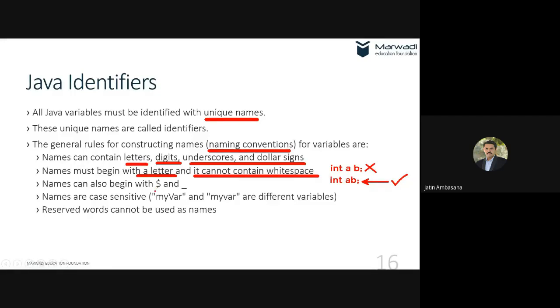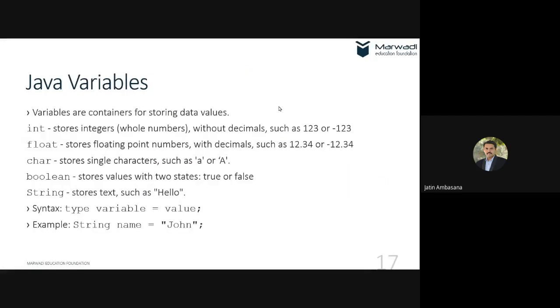Third thing is it can also begin with dollar and underscore. You can easily say int underscore a. That is totally valid. Then names are case sensitive. We saw these two are different. And reserved words cannot be used as names. We saw that keywords cannot be used in place of identifiers. So that's all we saw.